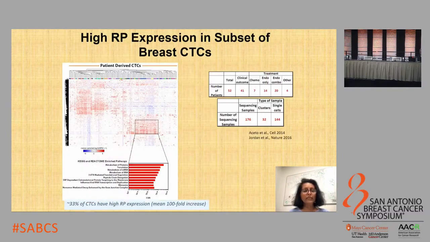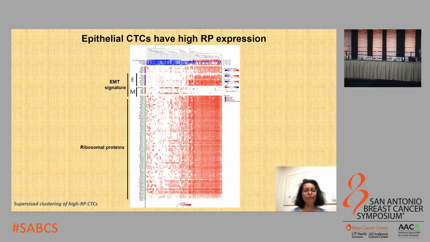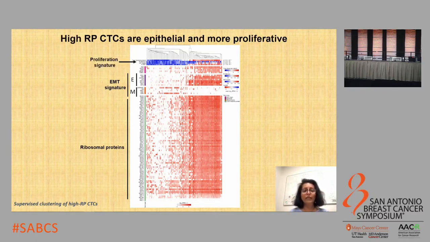Applying GSEA analysis to this subset of CTCs, we found that they had increased translational processes happening within these CTCs. We also observed that the CTCs with increased expression of mRNAs coding for structural ribosomal proteins were more epithelial compared to their counterpart. The CTCs also had increased proliferative signatures, that is, the ones that expressed increased levels of mRNAs coding for these structural ribosomal proteins. They also had increased levels of E2F targets, which are required for DNA replication, cell cycle progression, and DNA damage responses in cells.